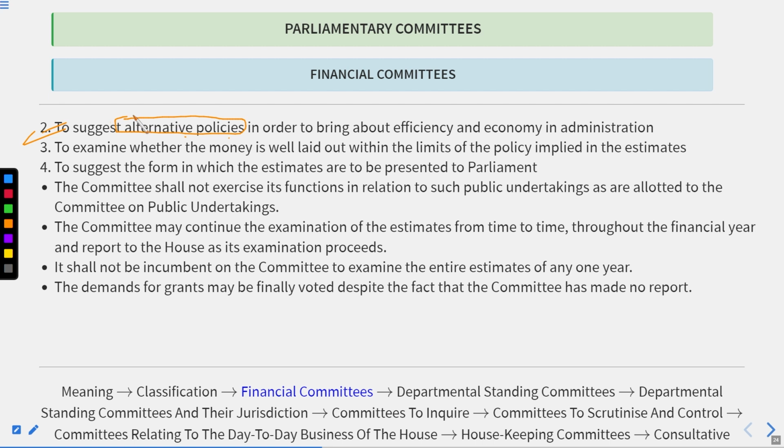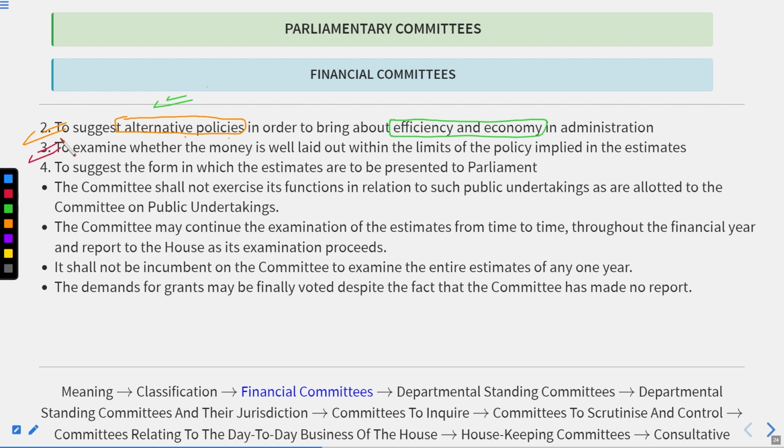Now alternative policies means, apart from these policies mentioned in the budget, what policies could be employed by the government so that more efficiency and economy in the administration could be brought out. So there are two things: first is the given policy, second is the alternative policy. What is the difference? Given policies are already mentioned in the budget. Alternative policies are the alternative of these policies, and they are also promised to bring efficiency and economy in the administration.